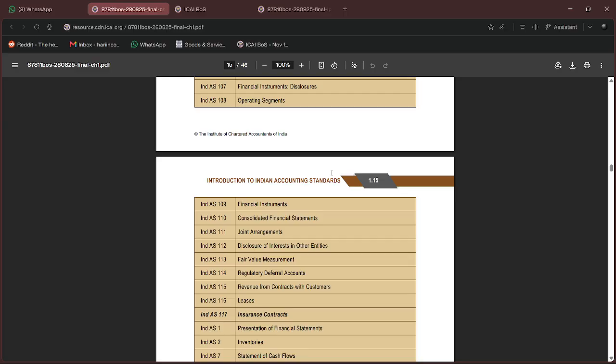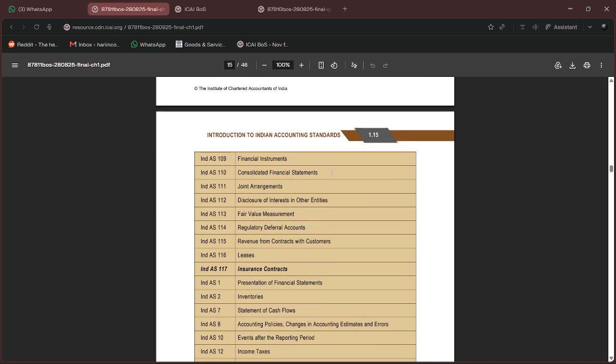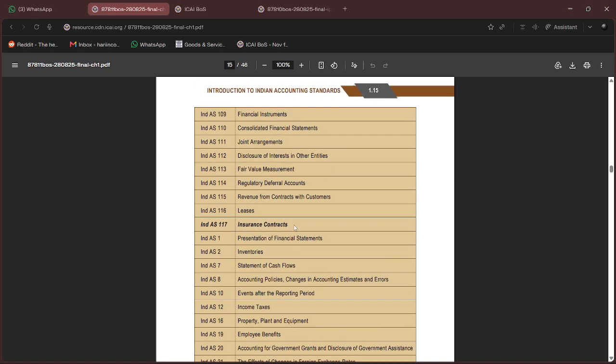109 financial instruments, 110 consolidation, 111 joint arrangements, 112 is disclosure of interest in other entities, 113 is fair value measurement, 114 is regulatory deferral accounts, 115 revenue from contracts with customers, 116 is leases, and 117, which got implemented last year, is insurance contracts.